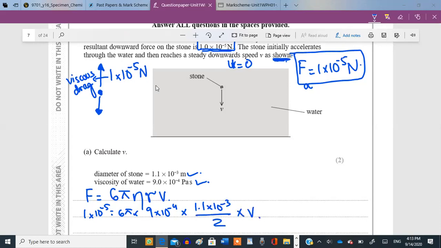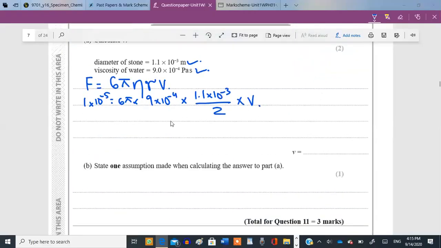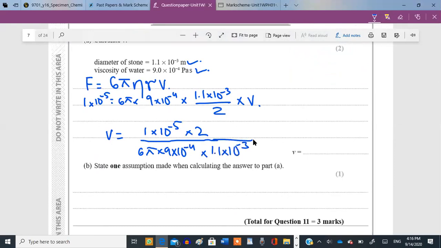And now calculate the value for v. For the velocity, you just send everything else to the other side, so it's going to be 1 raised to the power of minus 5 multiplied by the 2, divided by 6 pi, 9 raised to the power of minus 4, raised to the power of 1.1 raised to the power of minus 3, and 1.07. Yep, that's the answer, in meters per second, correct.